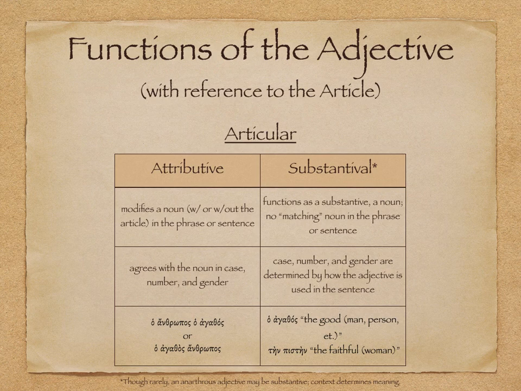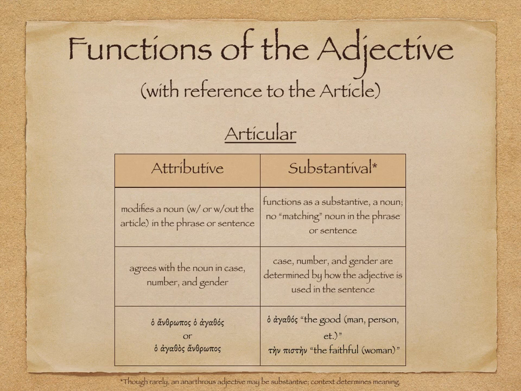So, for example, ho anthropos, ho agathos, or ho agathos anthropos. Either way, the good man. Notice that the definite article precedes the adjective in both phrases and describes the man. And there's exact agreement, case, number, and gender, both nominative, masculine, singular. So, attributive, they provide an attribute to the head noun. Or substantival, just as we thought about previously in English, they function as a substantive or a noun.